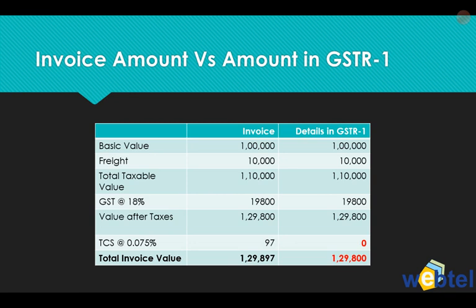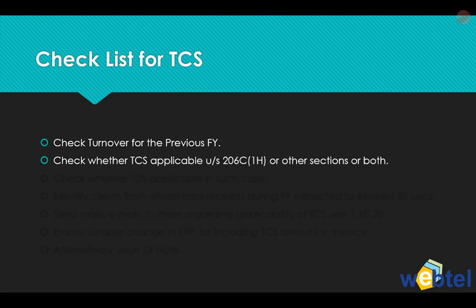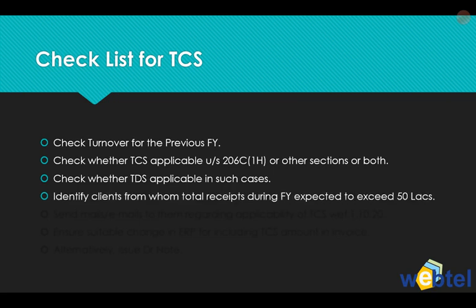So Webtel is giving a solution for that also. We are taking the total amount and showing it in GSTR1 so that there is no mismatch. So what is the checklist for TCS? Let us just recapitulate. Check turnover for the previous year. If it's more than 10 crores, TCS provisions under 206C1H are applicable to you. Check whether TCS is applicable under this subsection or other sections or both. Check whether TDS is applicable in such cases. If it is so, then it will not be applicable in that case.